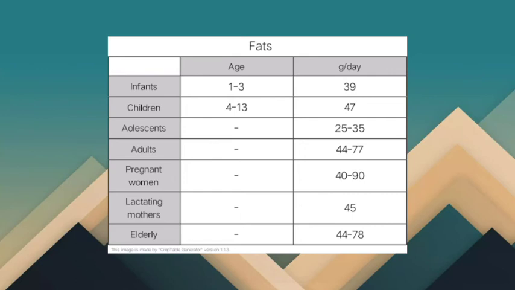The RDA of fats for pregnant women is 40 to 90 grams per day, while for lactating mothers, we have 45 grams of fats per day. And for elderly, we have here 44 to 78 grams of fats per day.